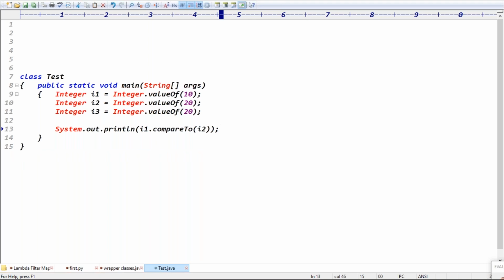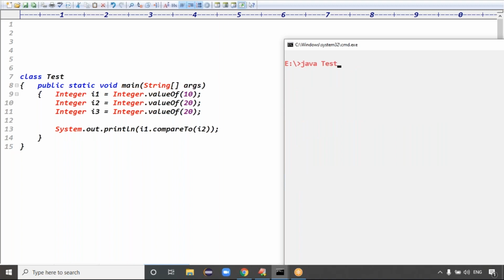First value 10 is smaller, so it returns negative. Yes. Actually, in wrapper classes, it returns only minus one for negative and only one for positive.